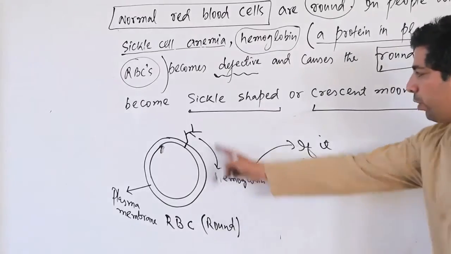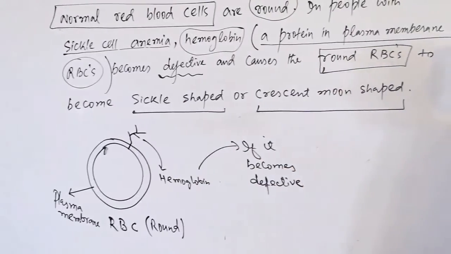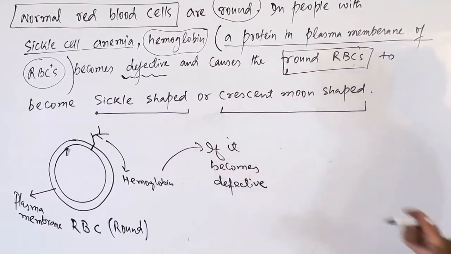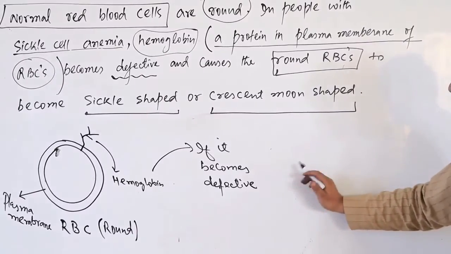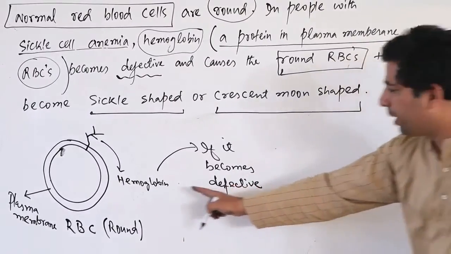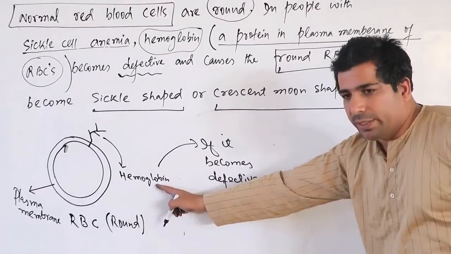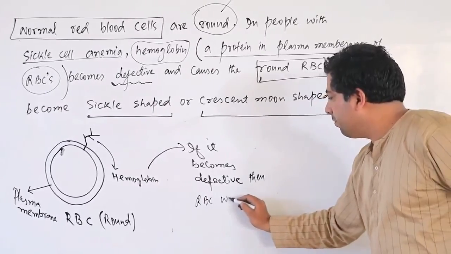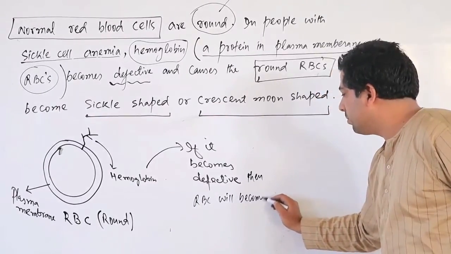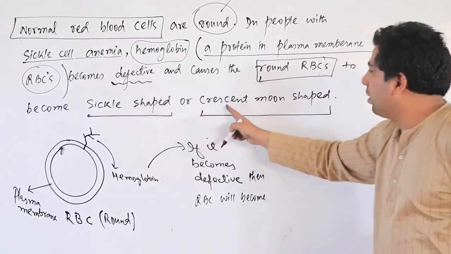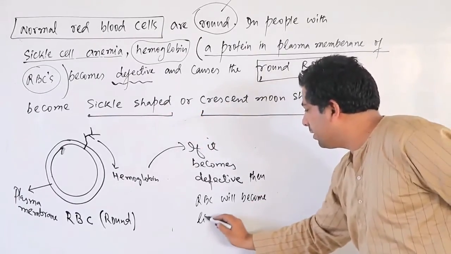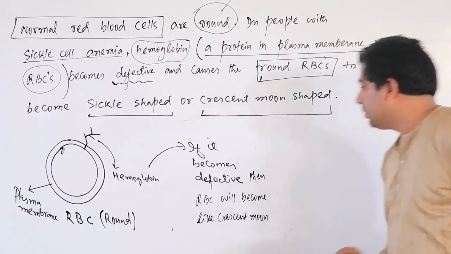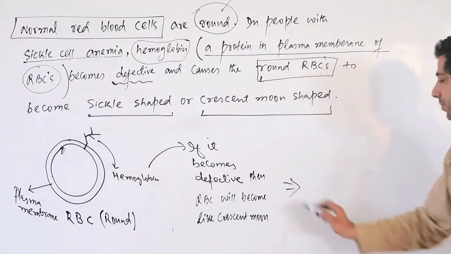Then this round shape of the RBC will change into the sickle shape or crescent moon shape. So you will have a shape like this here. If it becomes defective, who becomes defective? Hemoglobin. Then the RBC will become sickle shaped or crescent shaped, like a crescent moon. So let us understand how it happens here.